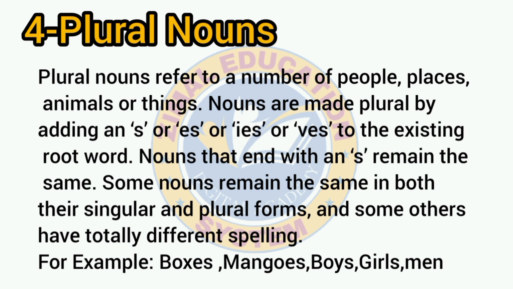Nouns are made plural by adding an s, es or ies, or ves, to the existing root word. Nouns that end with an s remain the same. Some nouns remain the same in both their singular and plural forms, and some others have totally different spelling. For example, boxes, mangoes, boys, girls, men.